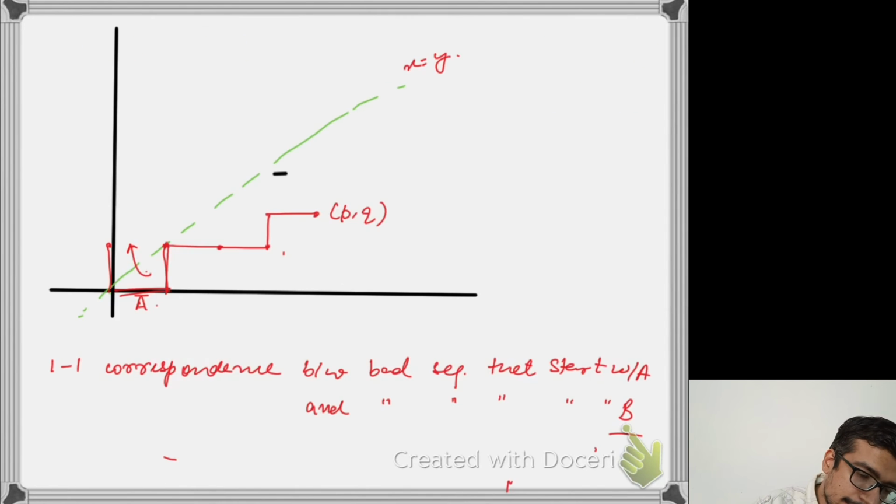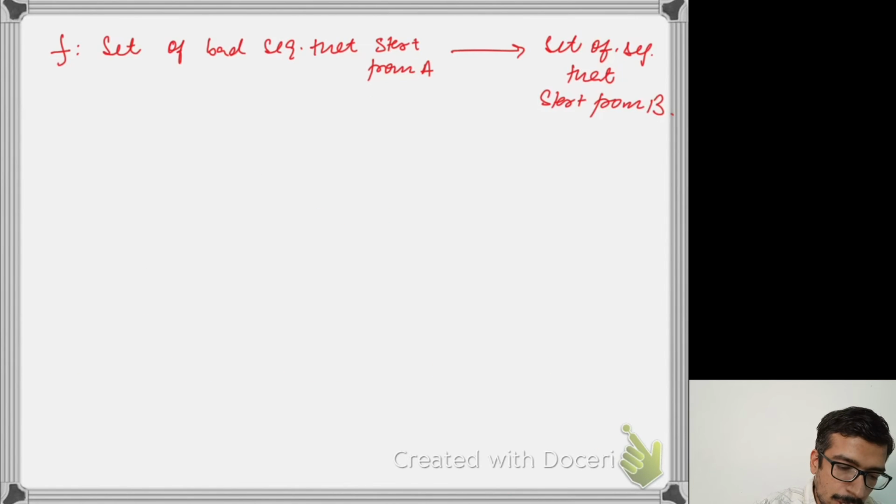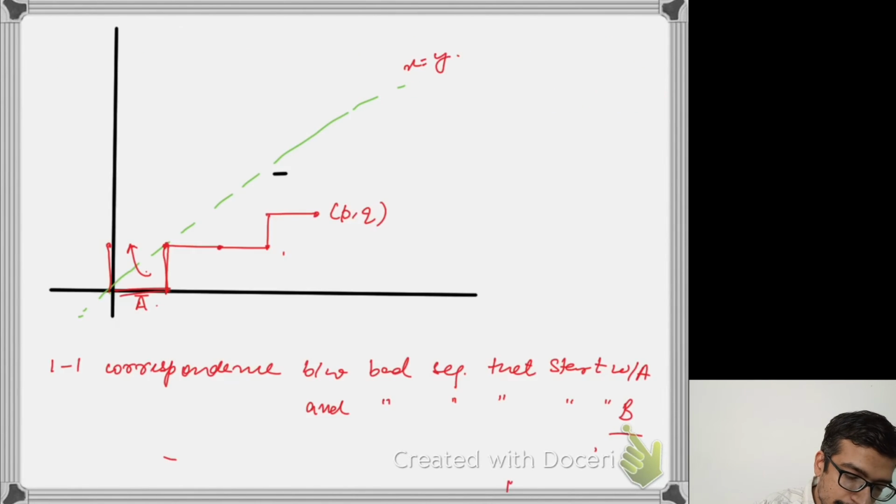I consider the path of the sequence which starts from A. Since it's a bad sequence, it touches the x equals y line. I reflect the part of the path up to where it touches this line and I keep the remaining path as it is. So this path I'm going to reflect about the x equals y line and then I continue the path as it is.